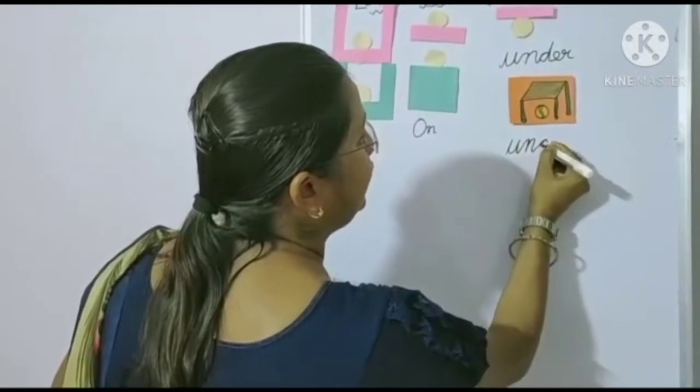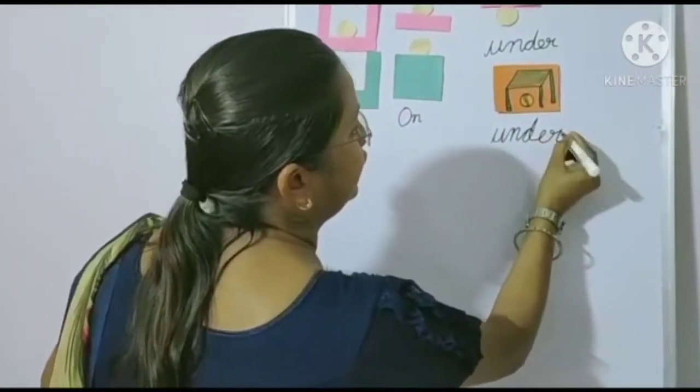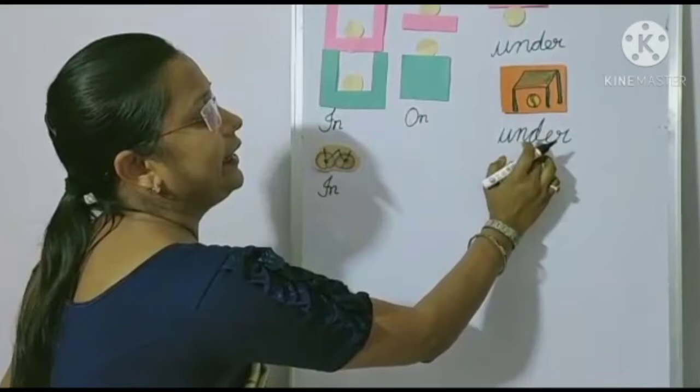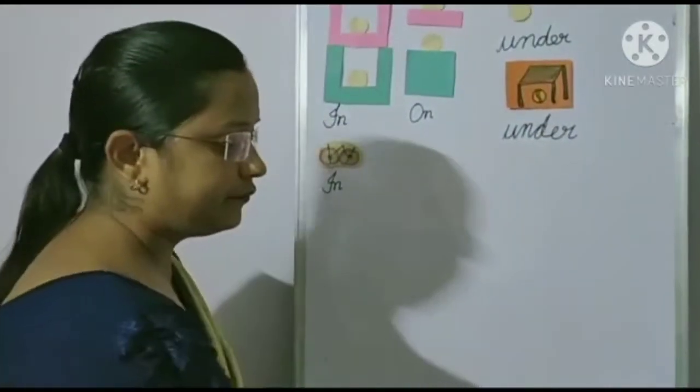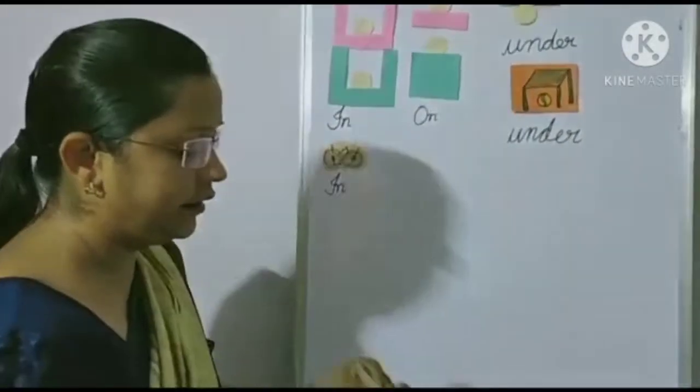Under. U-N-D-E-R. अंडर की स्पेलिंग U-N-D-E-R.